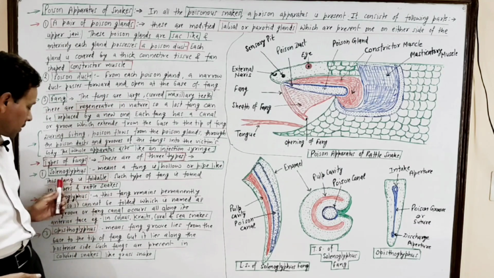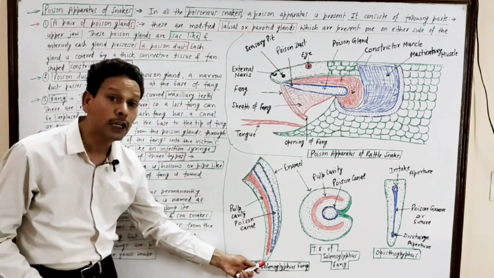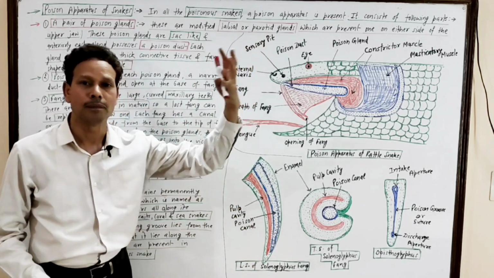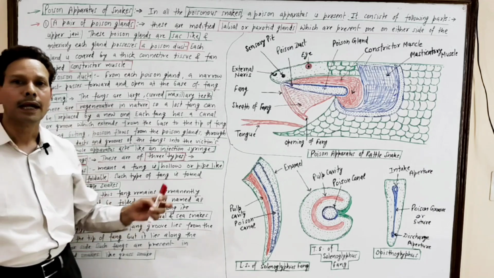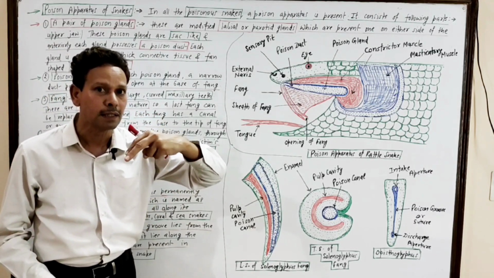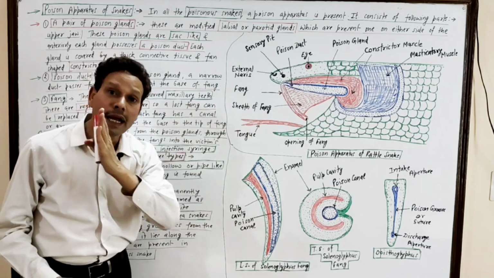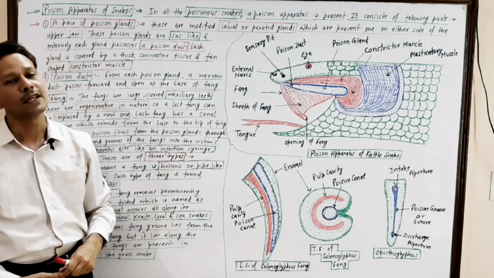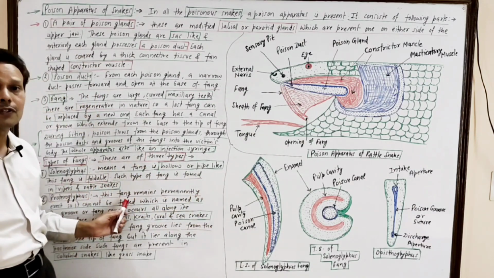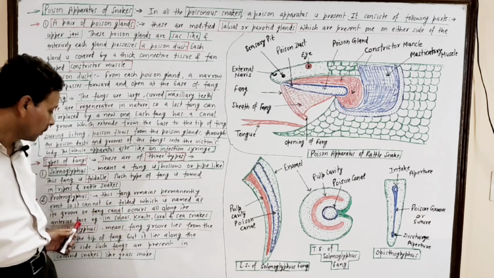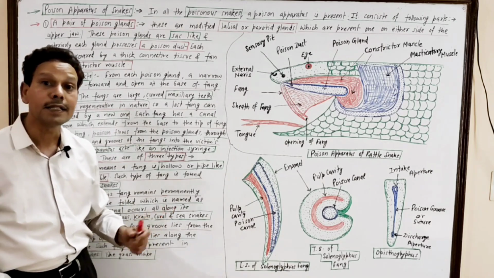Second type of fang is Proteroglyphous. Note down, first is solenoglyphous, which is hollow, just pipe like, and Proteroglyphous means this groove, this poison canal, lies on the anterior face of the fang. That is a characteristic feature of all king cobras, kraits, corals and sea snakes.